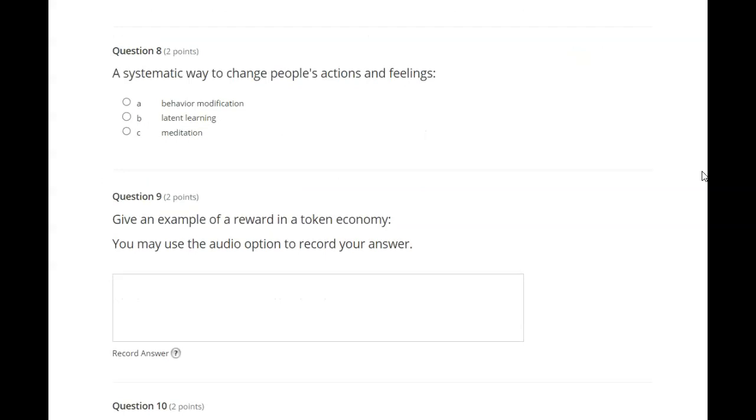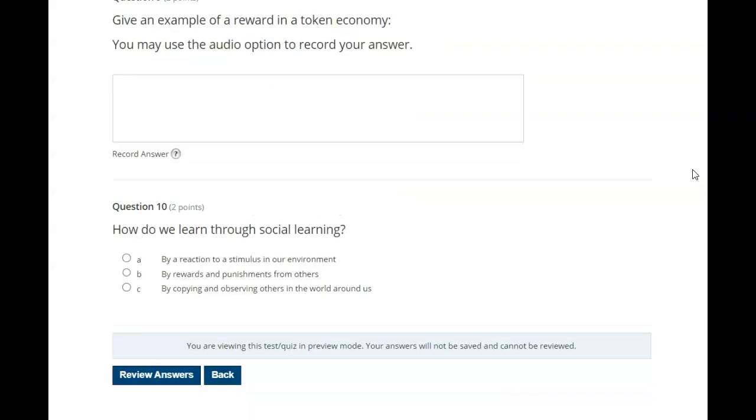A systematic way to change people's actions and feelings. A. Behavior modification, B. Latin learning, C. Meditation. Give an example of a reward in a token economy. You may use the audio option to record your answer.